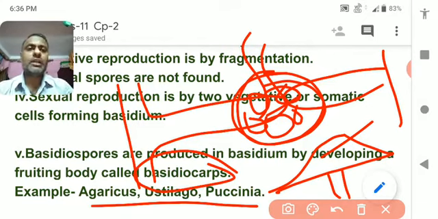So what are the different examples? The different examples are Agaricus, Ustilago, Puccinia.